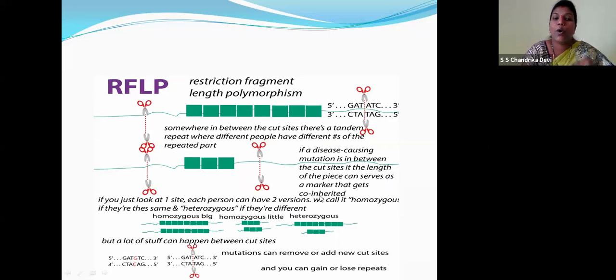So that gets co-inherited. If you look at the first site, each person has two versions, children. If they are the same, it is homozygous. If they are different, heterozygous. Children, you can see homozygous big, homozygous small. This is heterozygous, right, children? So the mutation can remove or add new cut sites. So you can gain or lose those repeats.